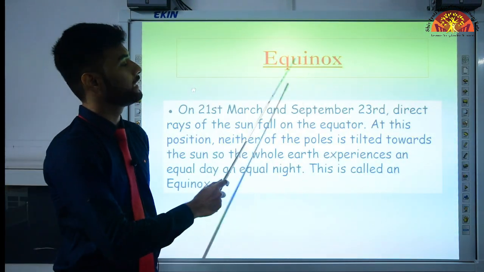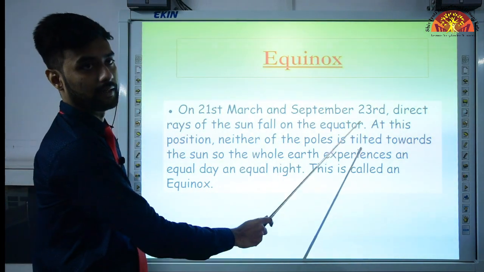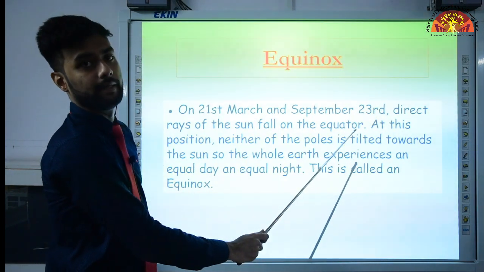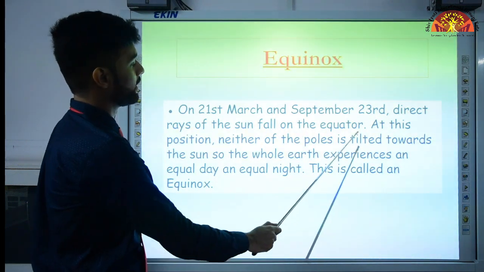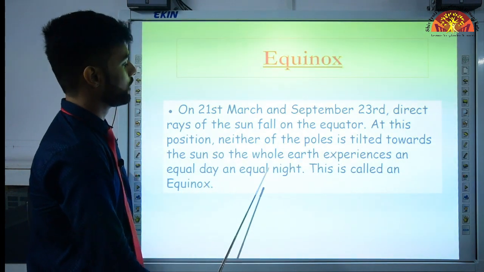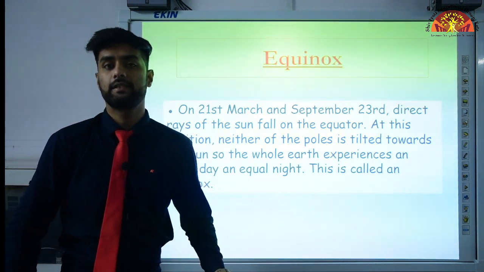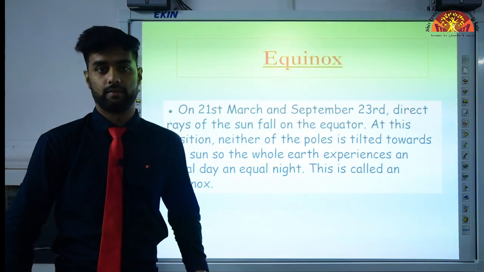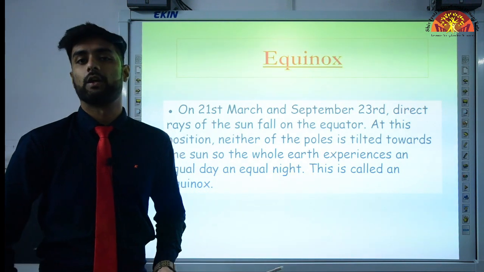Our last topic is equinox. What is equinox? On 21st March and 23rd September, on these 2 days, direct rays of the sun fall on the equator, means the middle of the earth. And at this position, neither of the poles is tilted towards the sun, so the whole earth experiences an equal day and equal night, and this is called an equinox. Normally we experience longer days and shorter nights in summer. But on equinoxes, we experience an equal amount of day and equal amount of night.